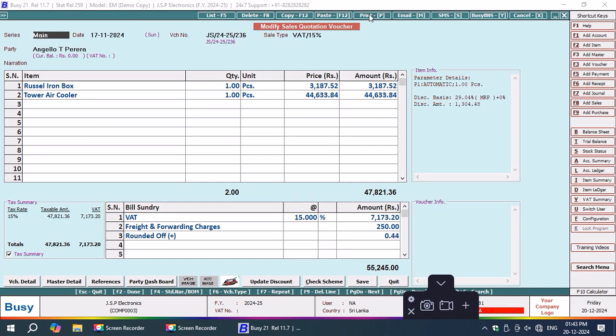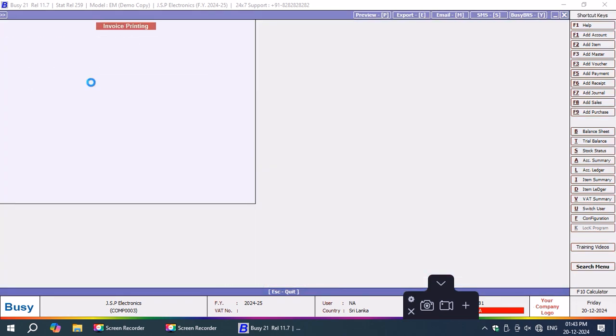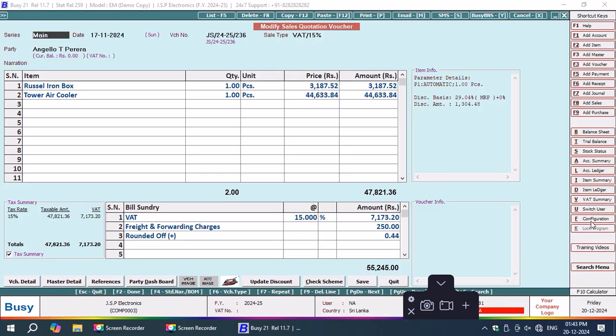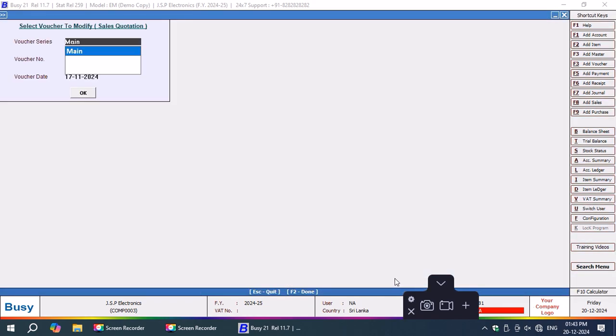Okay, now let us check the print preview. Here in the print preview, you can see the titles, right? Here you can see the titles that I had actually added through a query, but not shown here right now. For the time being, I'm not going to show that here.